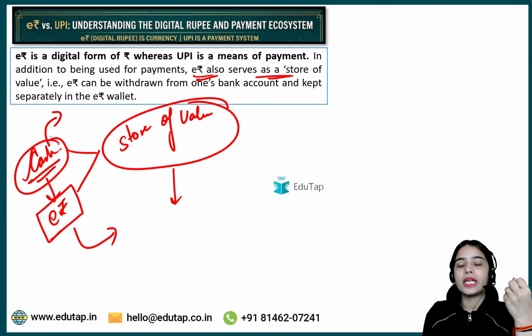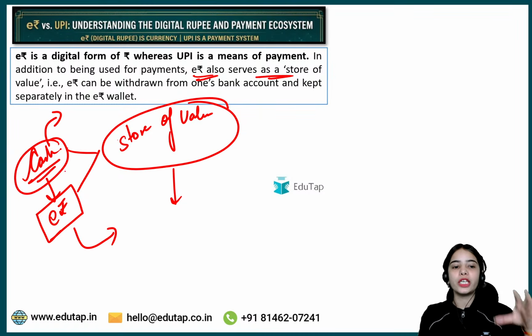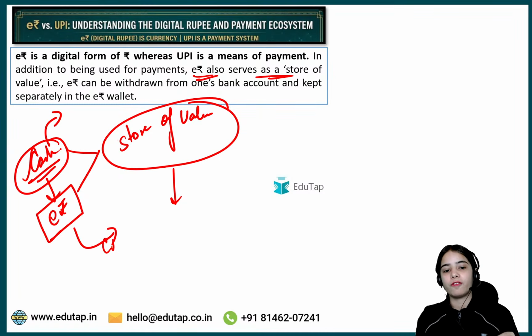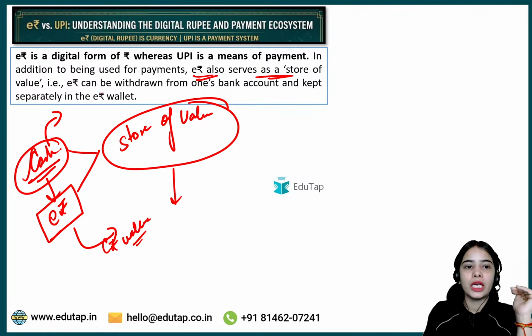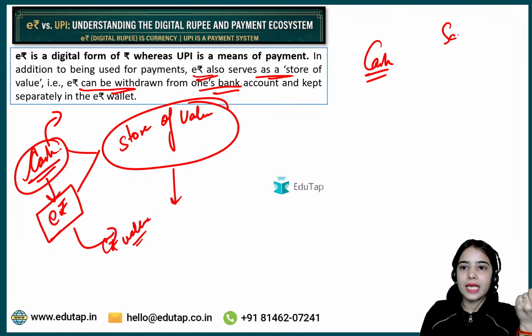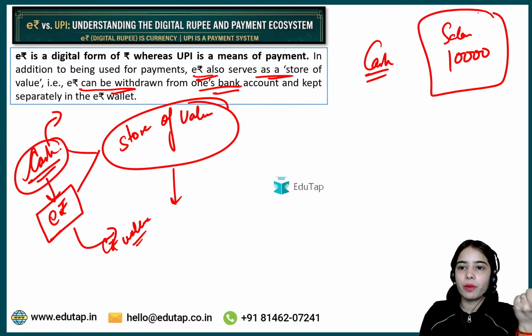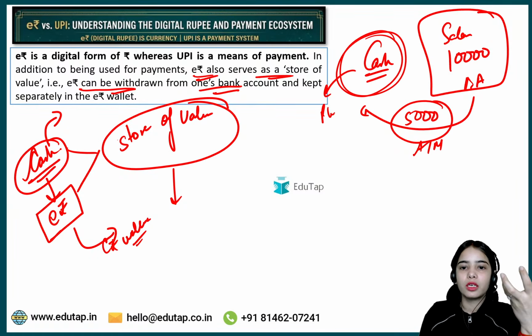Cash is stored in your physical wallet. You are not keeping the cash lying just like that, right? You are storing it in your pockets or in your physical wallet. You are storing the e-Rupee in the e-Rupee wallet rather than the physical wallet. So they both provide the store of value function. E-Rupee can be withdrawn from a bank account and kept separately in the e-Rupee wallet. Like in the case of cash, let's say you have got 10,000 rupees in your bank account. You take out 5,000 rupees from the ATM and keep it as cash in your physical wallet.